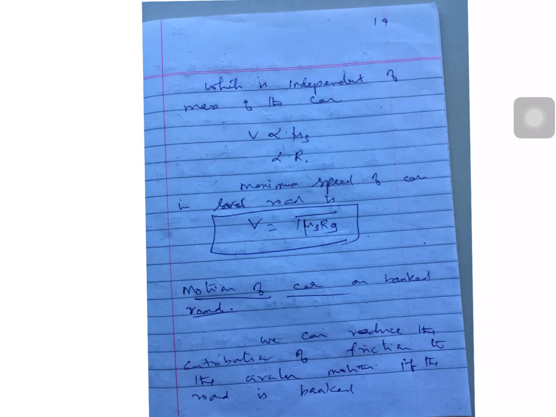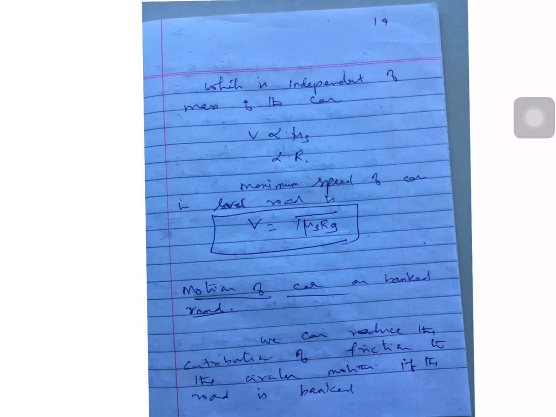Clear? See here, velocity is independent of the mass of the car, where v is directly proportional to the square root of mu s and of r. Finally, we can write v equal to square root of mu s r g. So this is the velocity you have to maintain on the level road. When you are moving on a circular path on a level road, this is the condition for velocity. But what about the motion of a car on a banked road?